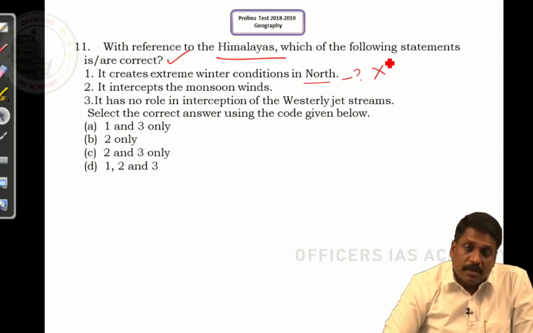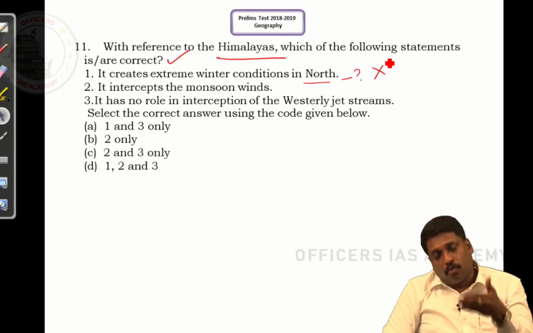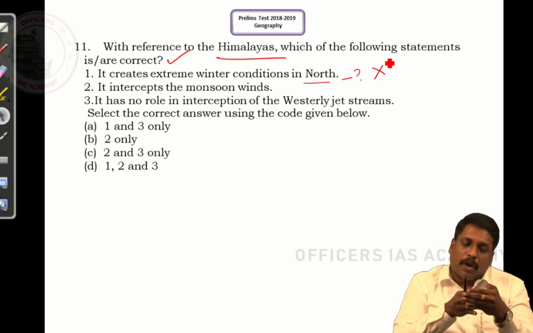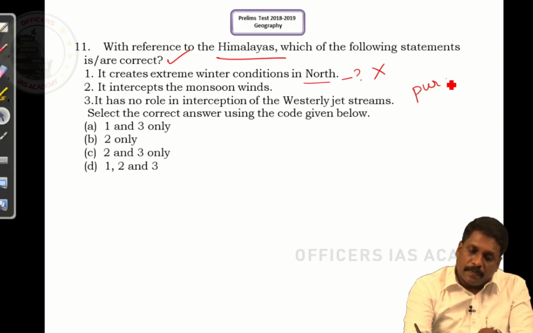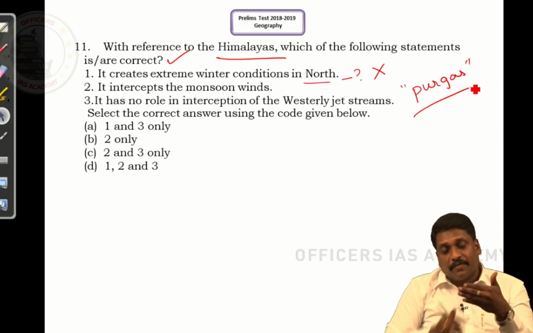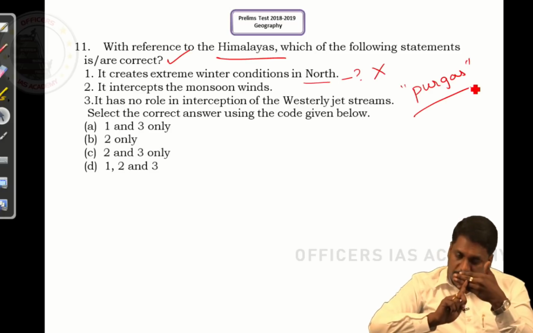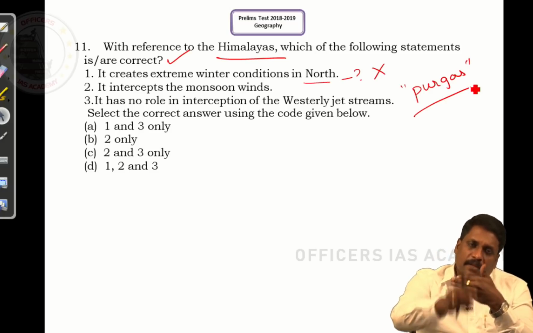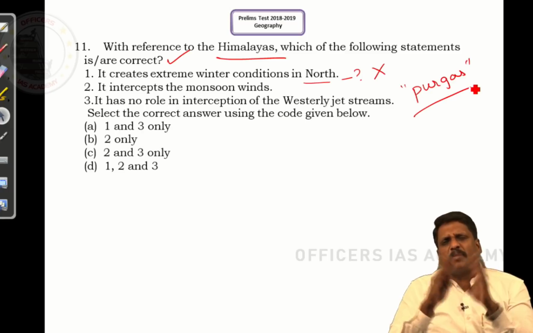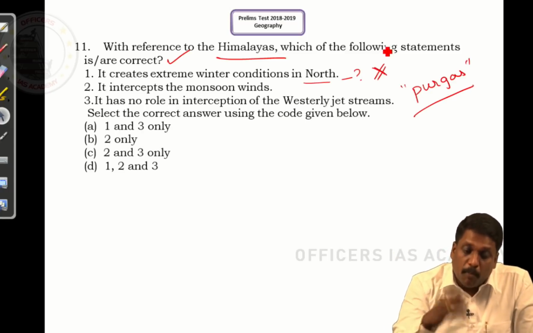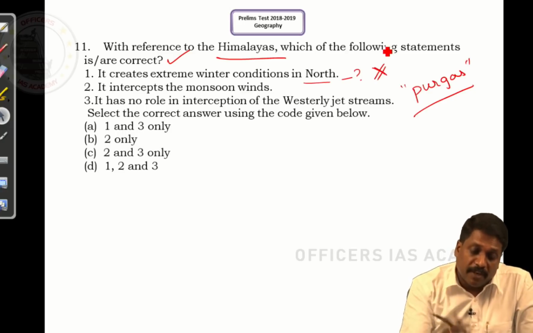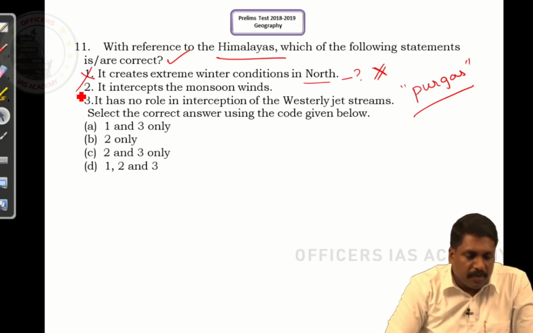Certainly not, because Himalayas plays a very important role in not allowing an extremely cold polar wind, which is sourced from Siberia, to enter India. You call them as purgas. This wind is actually not allowed inside India. Himalayas is a barrier which stops this wind. If this wind had entered India, then the temperature of northern plains would have dropped tremendously. It means statement 1 is wrong, because it moderates, it does not result in extreme winter condition. So just remove statement 1.